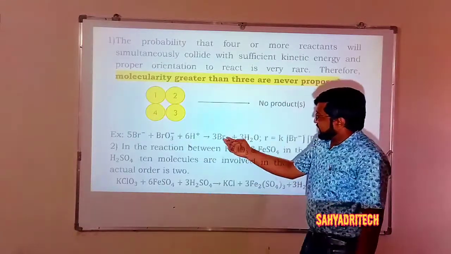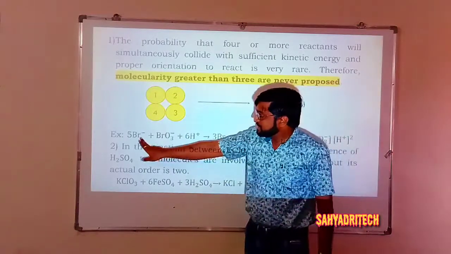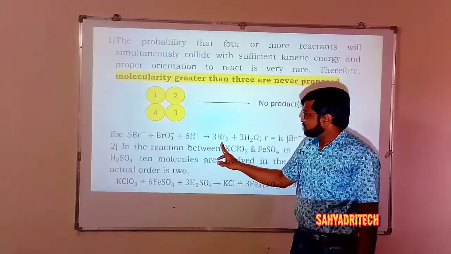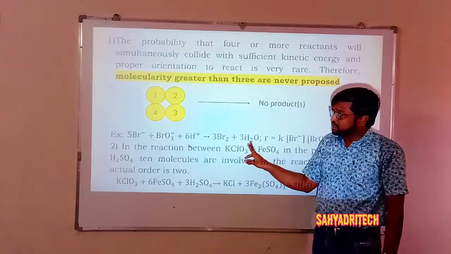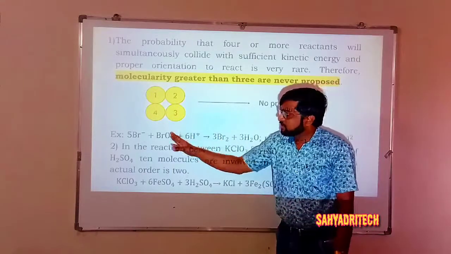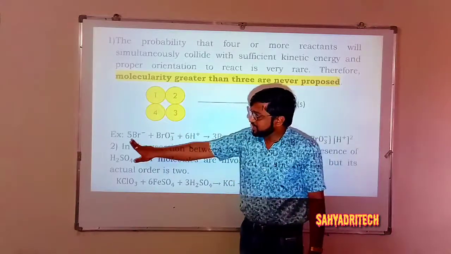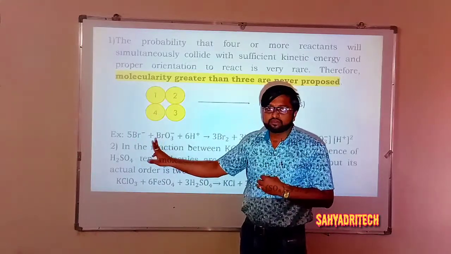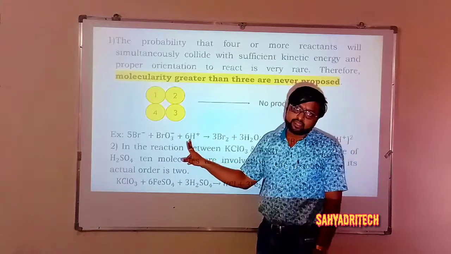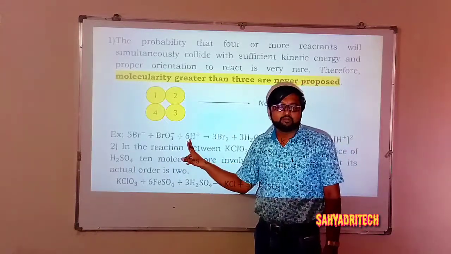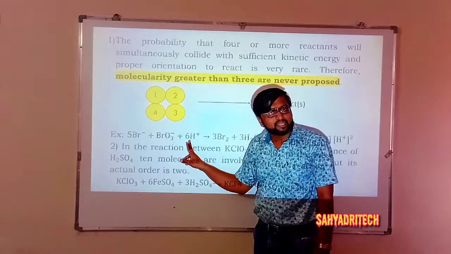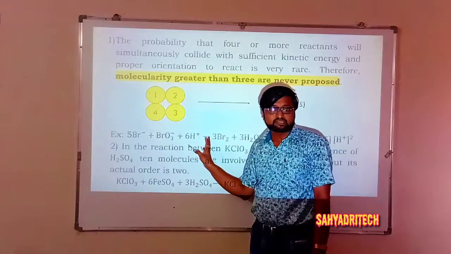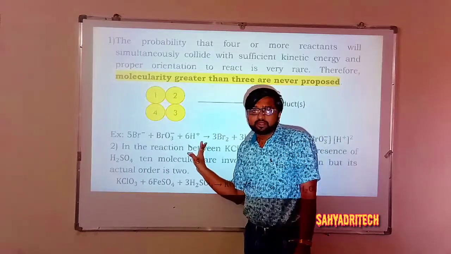Here I have written one ionic equation: 5Br⁻ + BrO3⁻ + 6H⁺ gives 3Br2 + 3H2O. Then I count the number of reactant species involved here. 5 reactant species of Br⁻, 1 BrO3⁻, and 6 H⁺, so a total of 12 reactant species are involved. It would mean the molecularity of the reaction is 12, but practically it is not so. It is a balanced equation that involves 12 reactant species, but its molecularity is never 12.